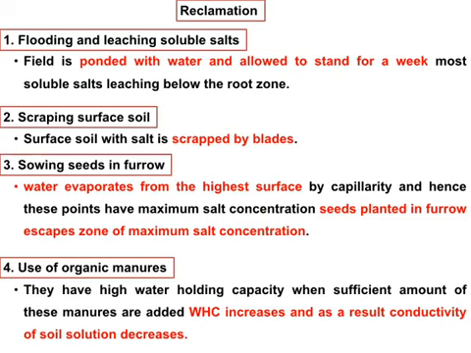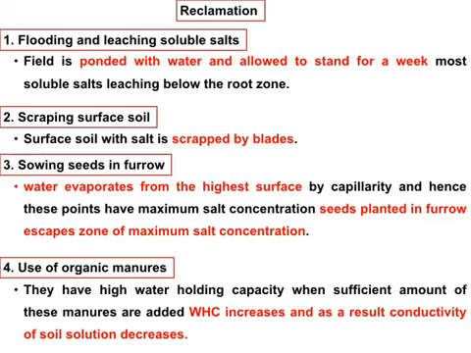So what is the management, what is the reclamation process? The main reclamation for salinity is leaching. Leaching is the main practice for this salinity. First one is flooding and leaching of soluble salt. You can pond good quality water in your field and let it stagnate for some time, then leach that water. During this time, salts are dissolved in the good quality water and leach away with that water.